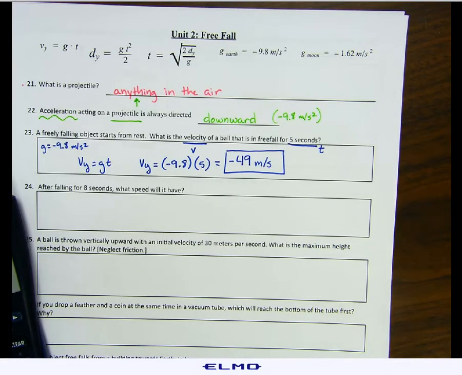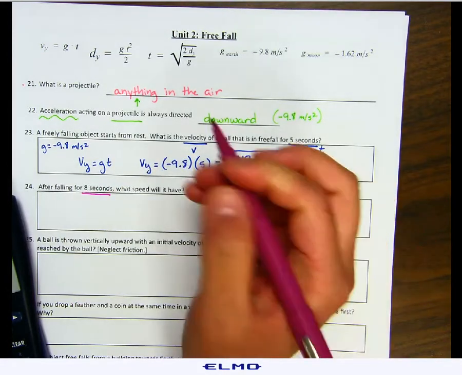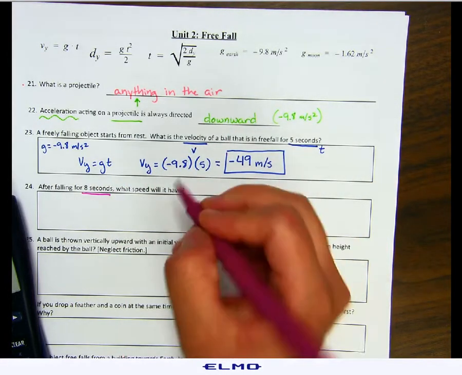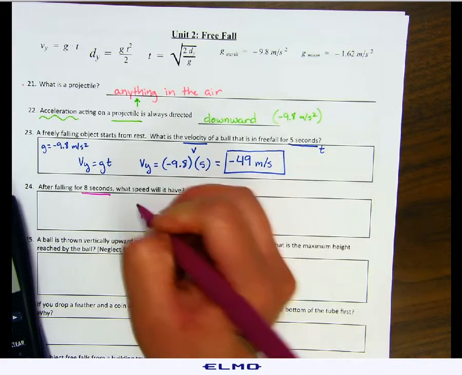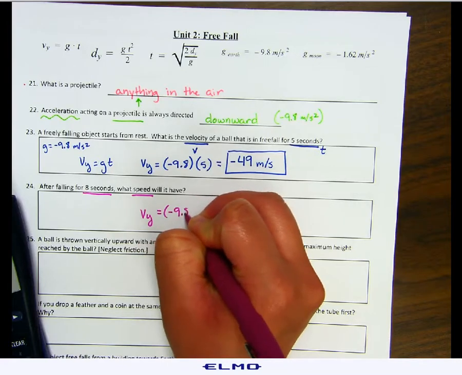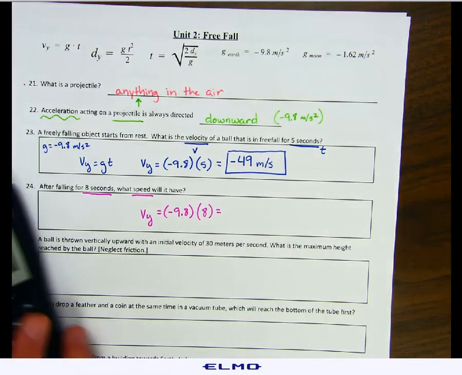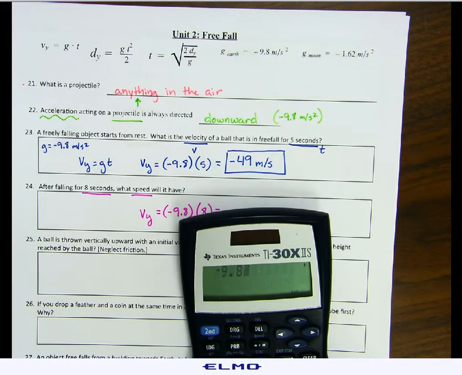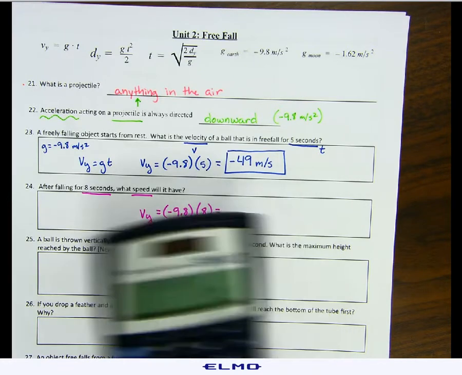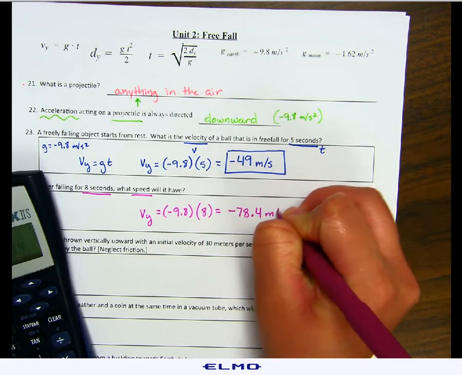Number 24. After falling for 8 seconds, what speed will it have? So now we know we're falling for 8 seconds. We're going to use the same formula at the top. We're looking for its final velocity because speed is velocity. Gravity is still negative 9.8. That doesn't change. Our time is now 8 seconds instead of 5. So all we have to do is negative 9.8 times 8. We get negative 78.4 meters per second.